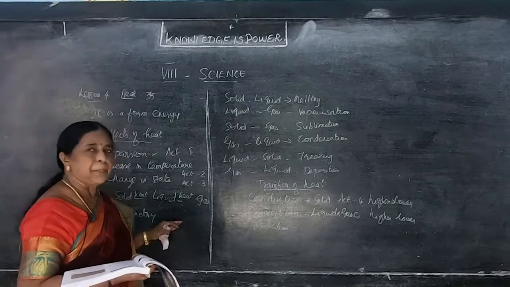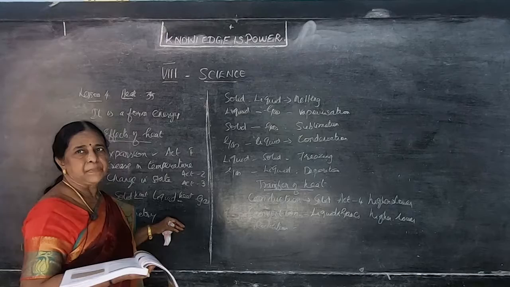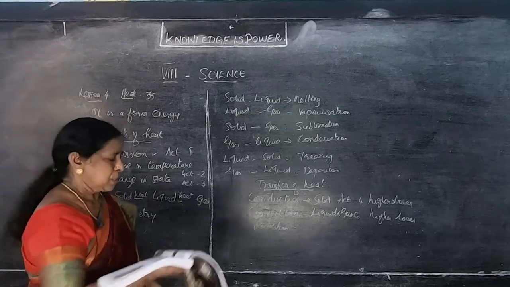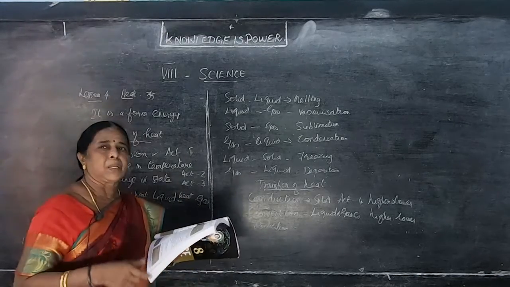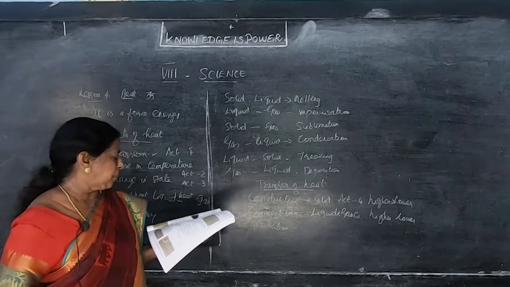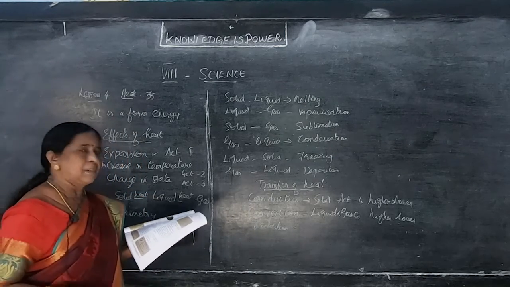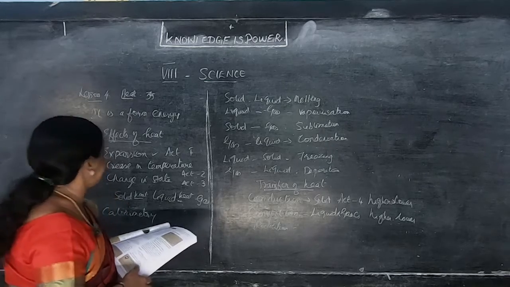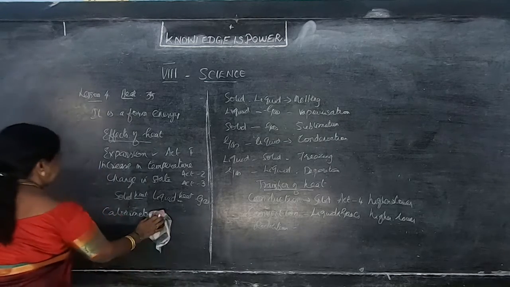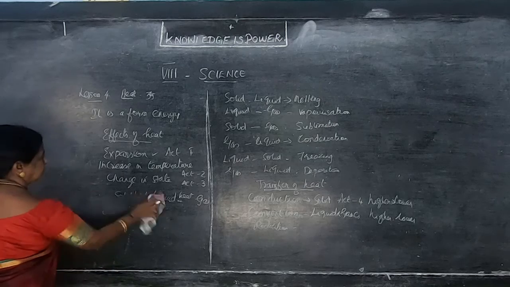And next we have to see temperature. Temperature, we have to say, is the degree of hotness or coldness. Whether the body is hot or cold, it is expressed by temperature only. There are three kinds of temperature scale: Celsius scale, Fahrenheit scale and Kelvin scale.